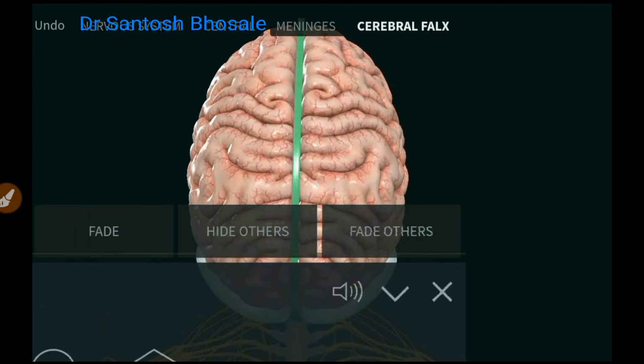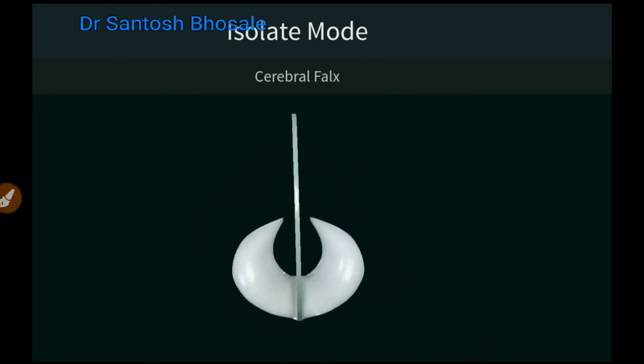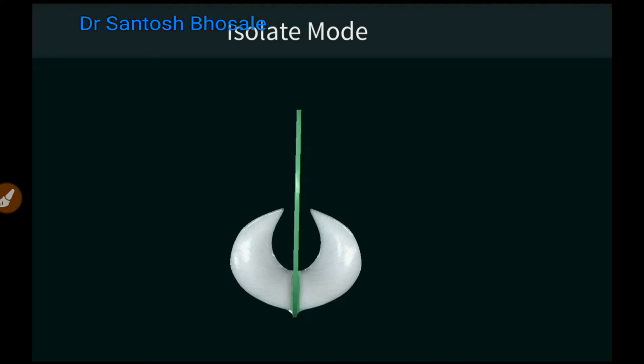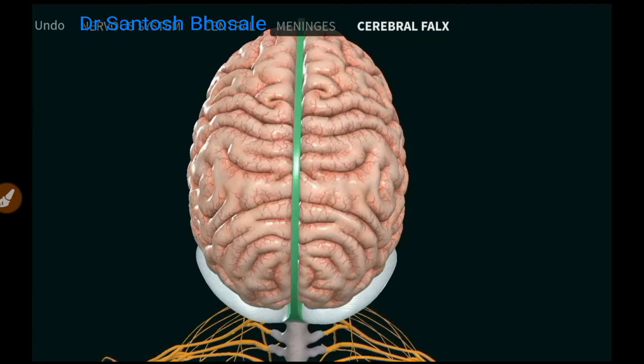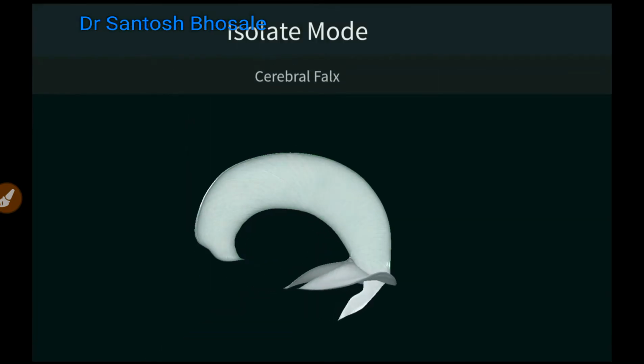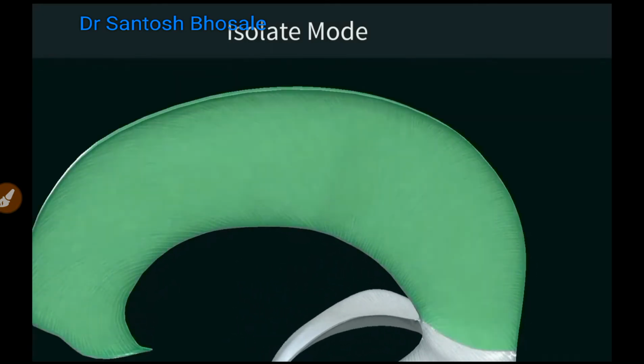Okay, and when you see the dural folds here, these are the dural folds you can make out. The green highlighted part, what you are seeing is falx cerebri, which separates the 2 cerebral hemispheres. Remember, incompletely. It occupies the fissure between the 2 cerebral hemispheres called median longitudinal fissure, and both cerebral hemispheres are connected by corpus callosum. And in that gap, this fold is there, sickle shaped fold. Falx means sickle.